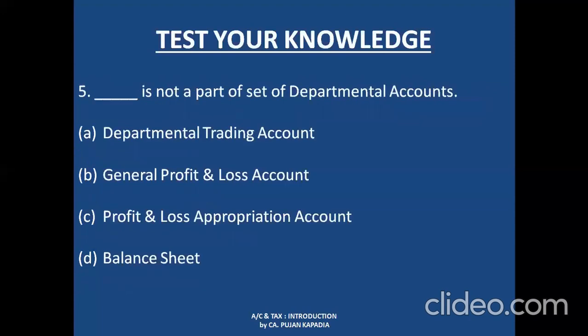And the last question was dash is not a part of set of departmental accounts. The right answer of this is profit and loss appropriation account. Because under departmental accounts, we are going to prepare departmental trading account, departmental profit and loss account, general profit and loss account, and balance sheet. Students who have not got the answers correctly, I request you all to again go through the first part of the lecture so that you can at least have a good knowledge of the syllabus.